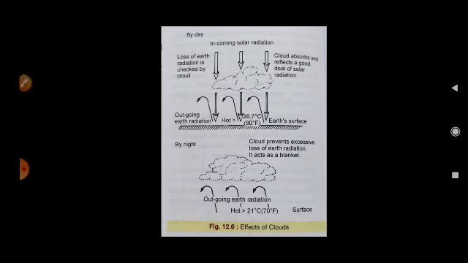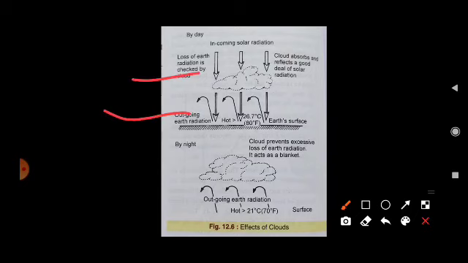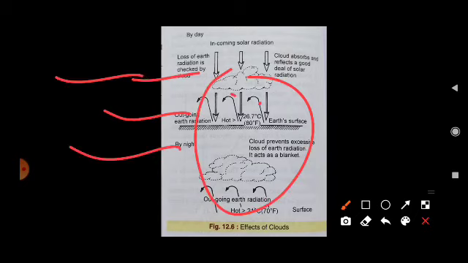Next one, it is the wind or cloud. We very well know that wind plays a very important role. Basically there are two types of winds moving in the coastal areas, the onshore and the offshore. Onshore means sea to land, and offshore means from land to sea. If the wind is moving from land to sea or sea to land, it changes the heating effect. There are different types of winds, and in the next lecture we will discuss in detail.